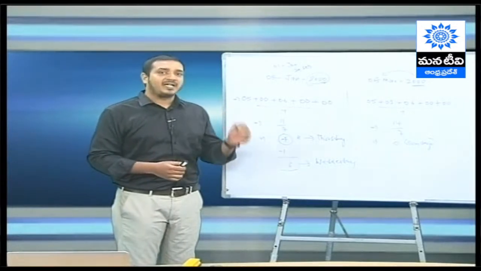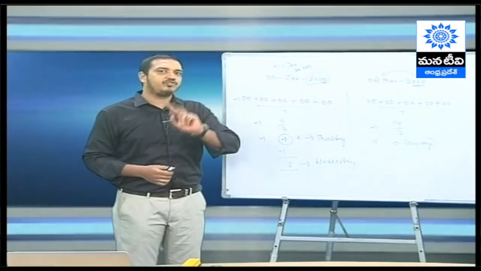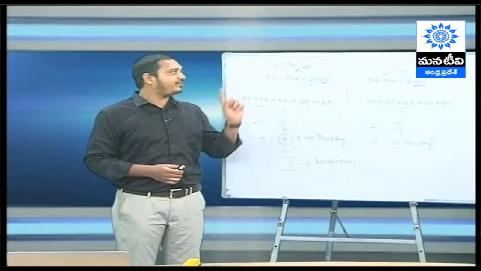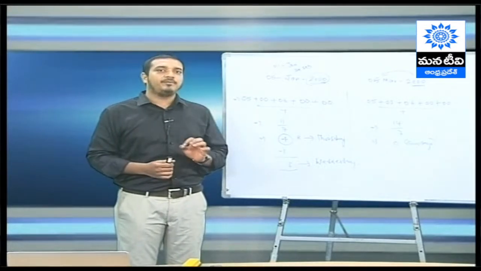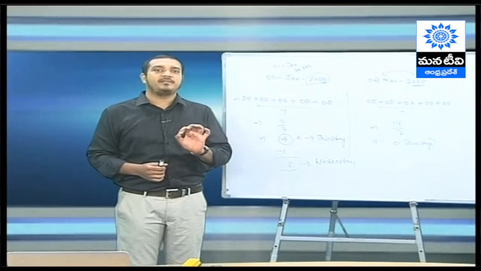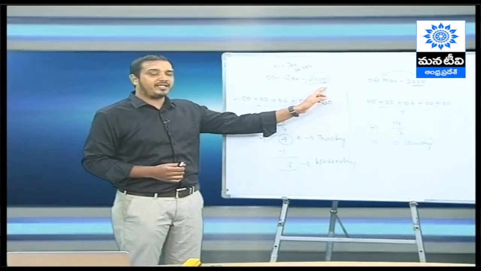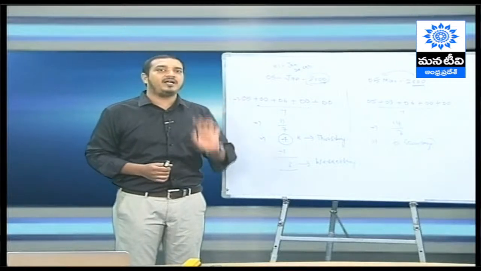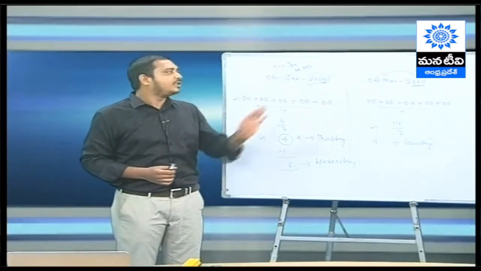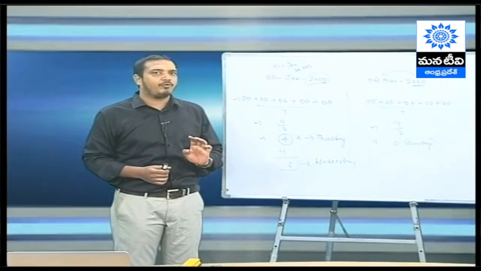Now if it's a leap year, you need to check one thing. A leap year, when you check the year, if it's not a century year, just divide by 4 and check. If it's a century year, last 2 digits 00, you have to divide it by 400, and you need to understand whether it's a leap year or not. So 2000, I've divided it by 400 and I know it's a leap year.